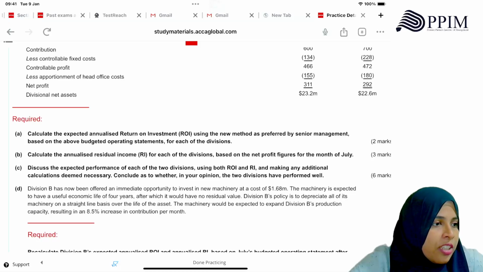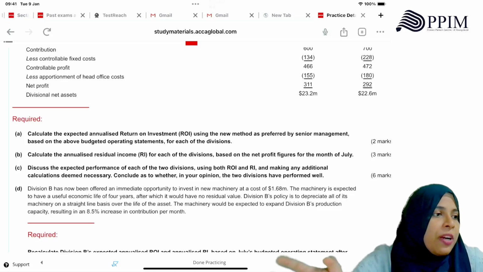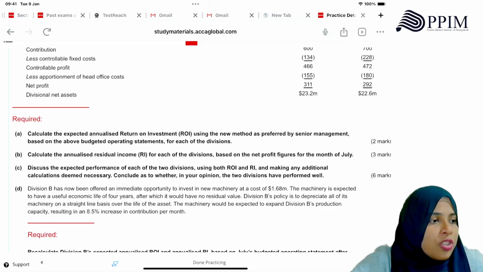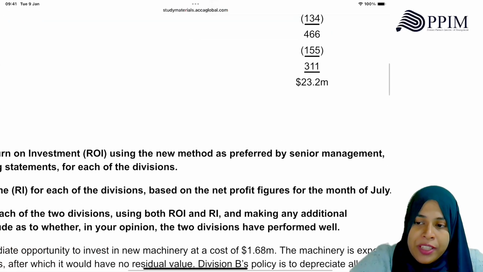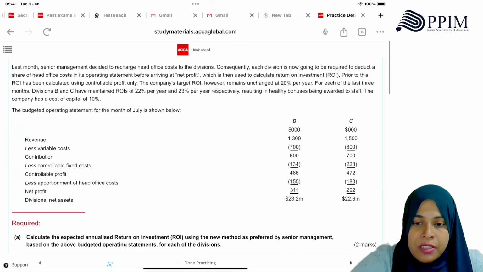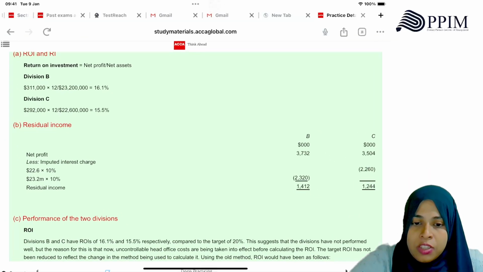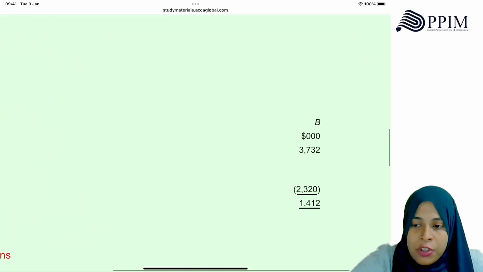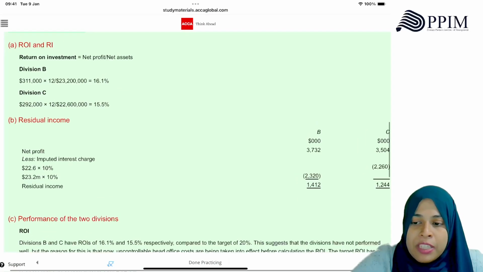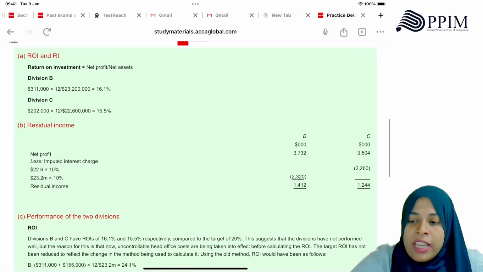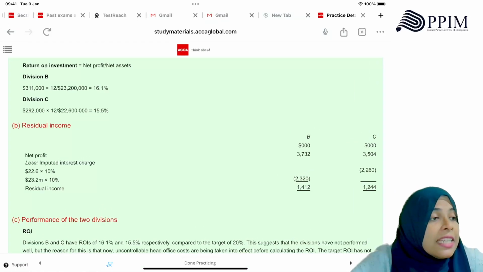RI, how do you calculate? Normally controllable profit, but here we take net profit minus the imputed interest charge. So the interest charge will be 23.2 million times the 10% cost of capital. So net profit you have to take. How do you take the net profit? 311 multiplied by 12, that amount, minus the imputed interest charge. Can you understand? So this is how they have calculated based on the senior management's new proposal.